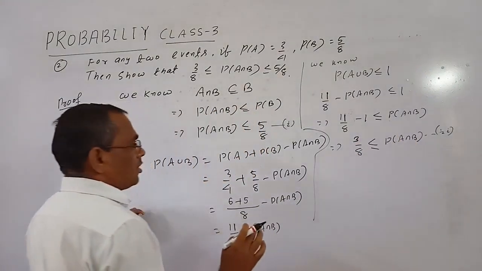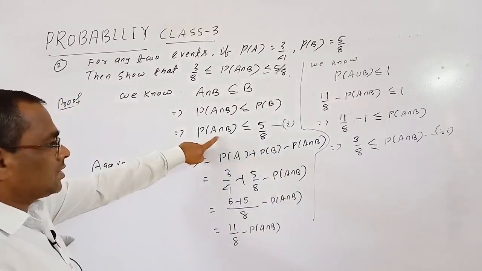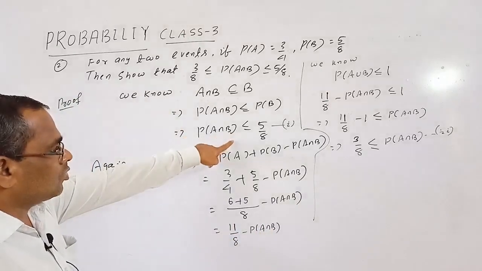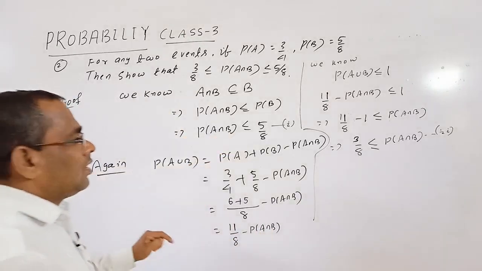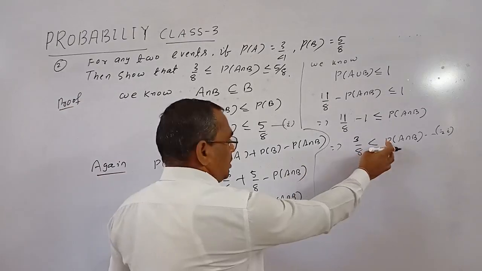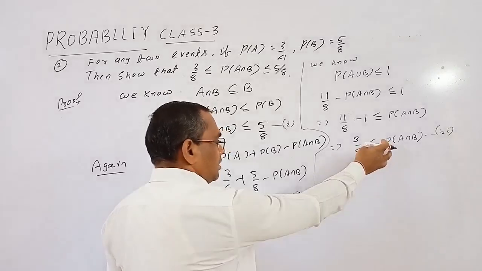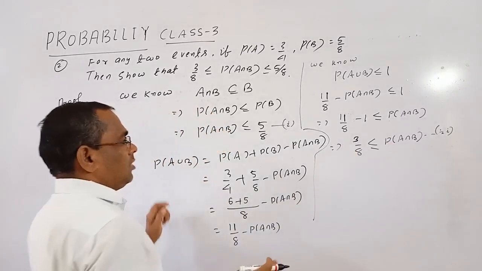So from 1 and 2, P(A∩B) is less than or equal to 5/8, and here P(A∩B) is greater than or equal to 3/8.